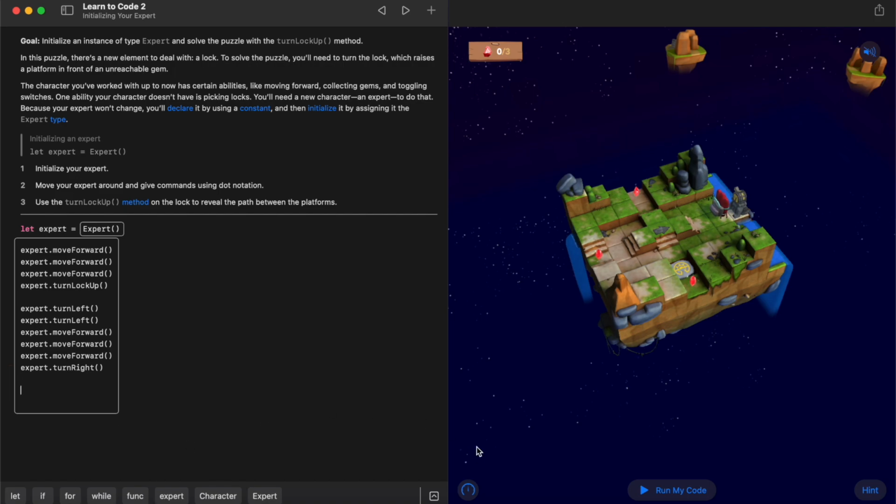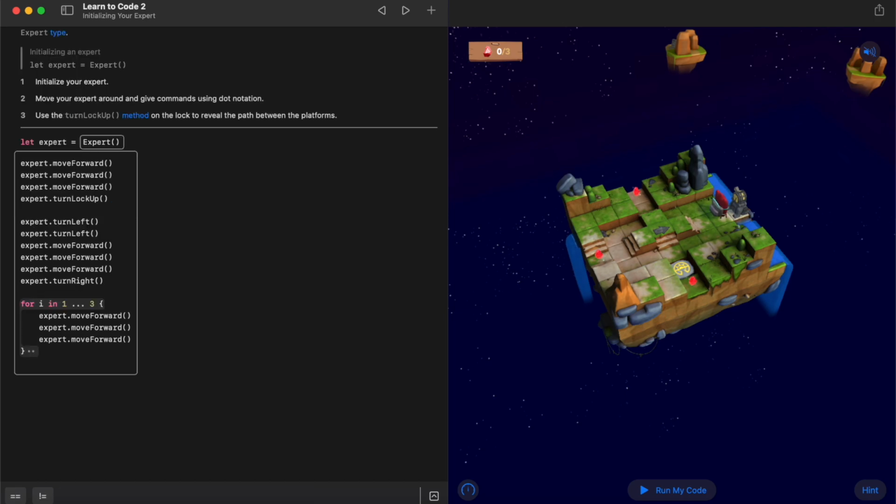because the pattern over here we can see is kind of similar. So I'm going to go for i in 1 to 3. And then in here, I'm going to start using a few of these move forward. Again, you'll see me doing a lot of Command C, Command V, copy and pasting, because it just saves having to write the same thing over and over again. So I'm going to move forward 3 times, collect the gem, and turn around. So I'm just going to turn left a couple of times.